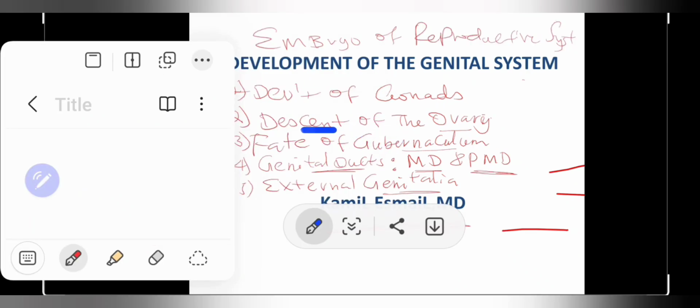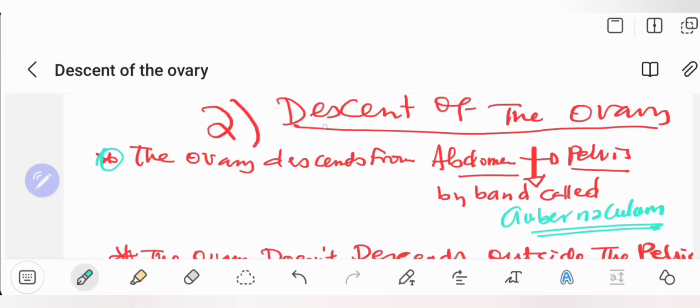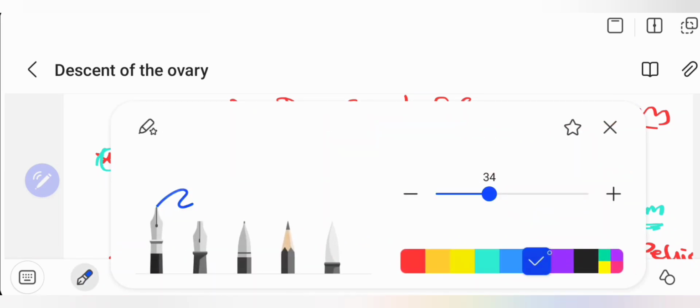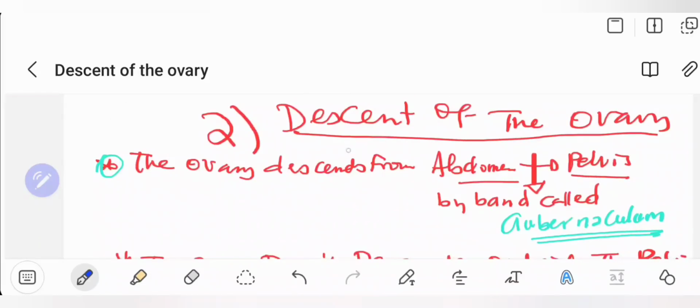Number two is the descent of the ovaries. The ovaries and testes develop in the abdomen, and they descend, but for what reasons? The ovary descends from the abdomen to the pelvis by a band, the gubernaculum.